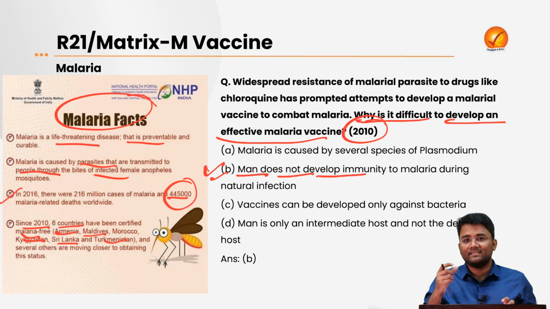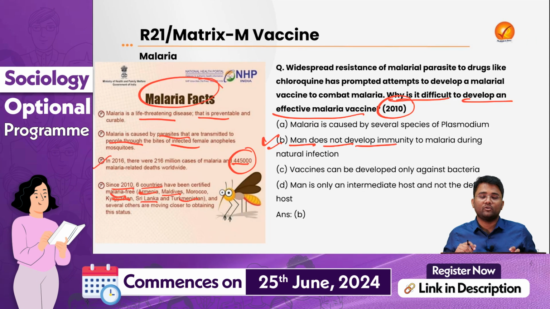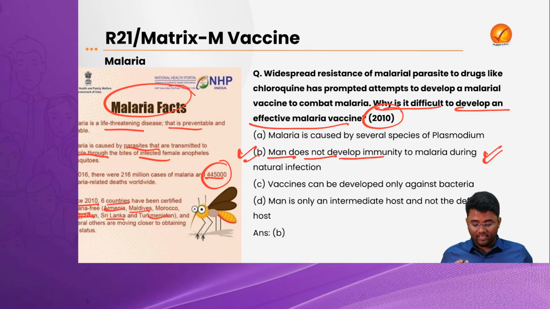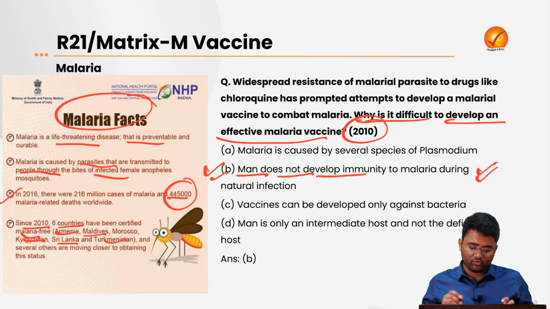So the body doesn't recognize that foreign protein when the infection happens again. That's why it was earlier very difficult to develop a vaccine for malaria, but now with more advancement and more research, 2 vaccines for malaria have been developed. So the correct answer to this question was option B.